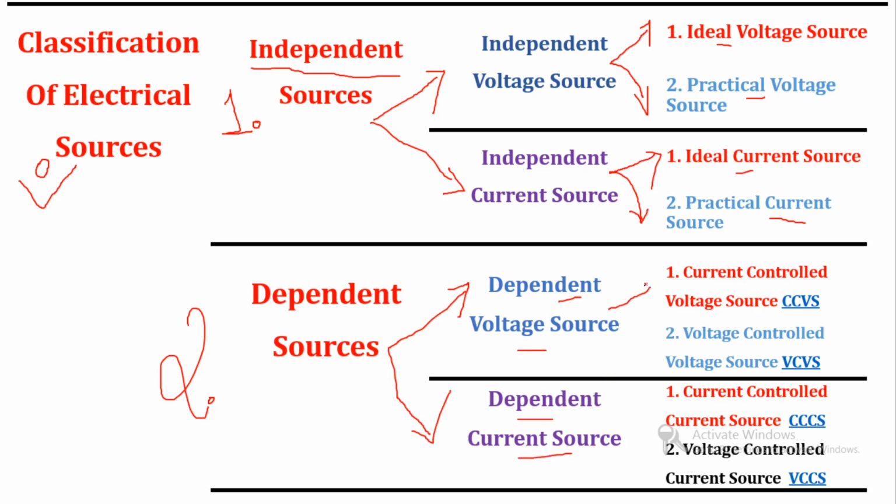Now the dependent voltage source is classified into two types of source, that is the current controlled voltage source, CCVS, and the voltage controlled voltage source, VCVS. In the same way, the dependent current source is also further classified into two types. The first one is the current controlled current source, CCCS, and the second is the voltage controlled current source, VCCS. Now let us discuss all these types of source in detail.